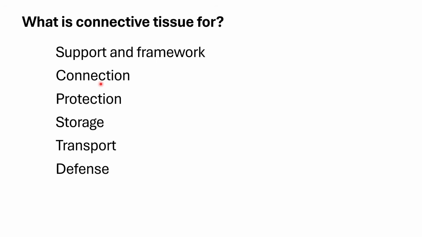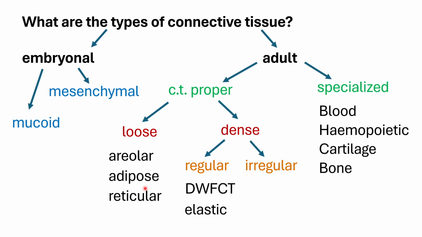So again, defense of the body against injury and foreign material. So it's again a function of your connective tissue. So what can we say about this? Connective tissue has a lot of function. That's why there are a lot of ways in which connective tissue manifests itself. There's a lot of size and shape and texture that we can have for connective tissue.